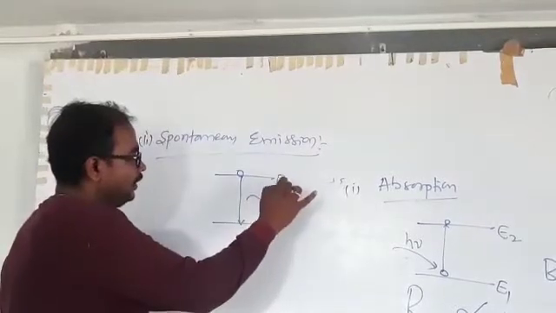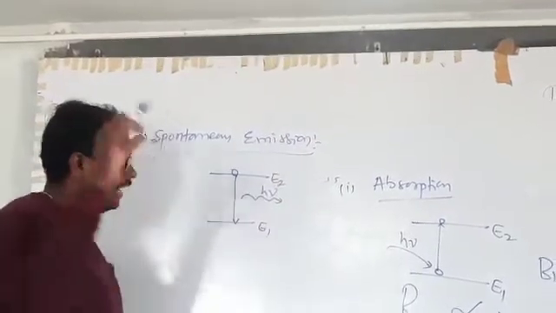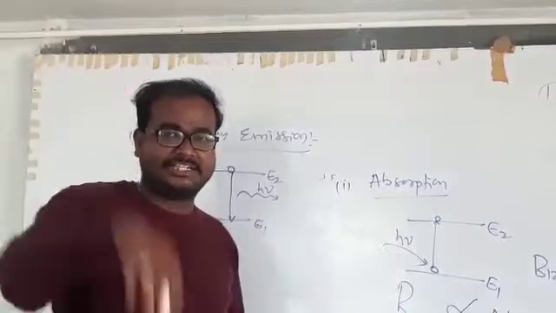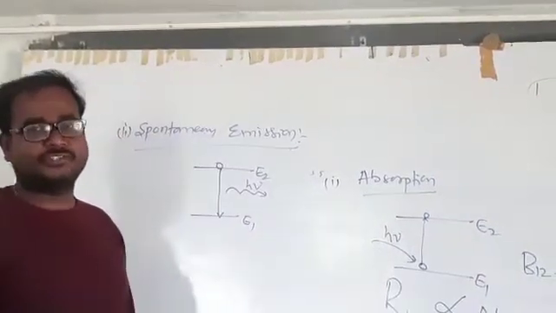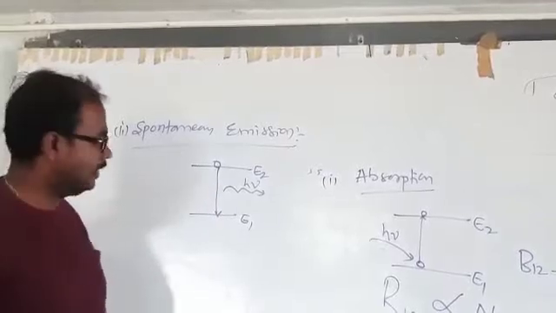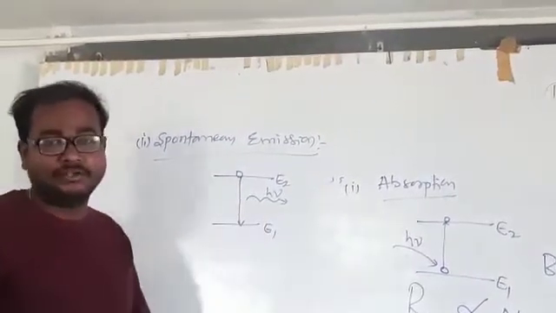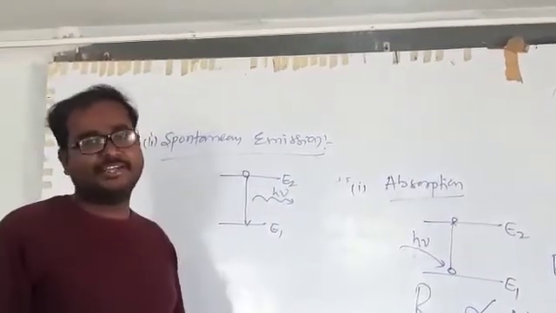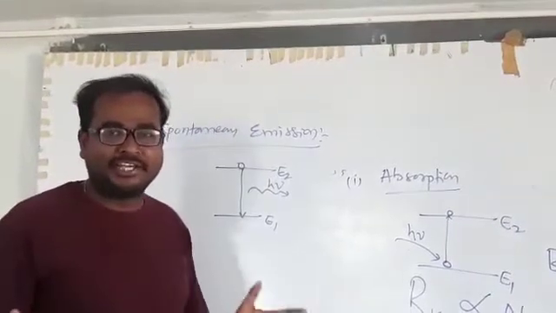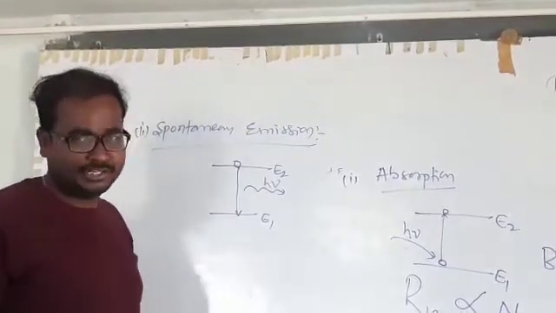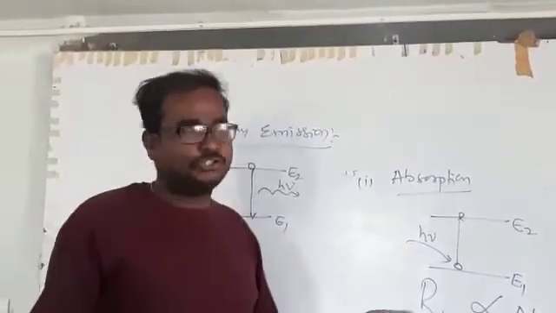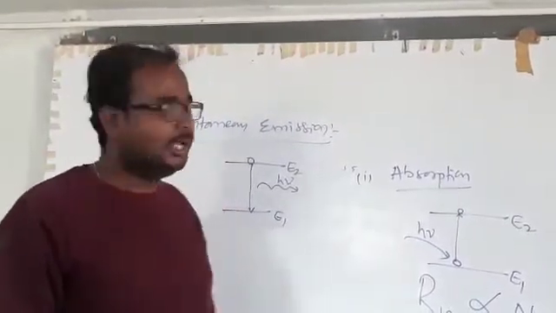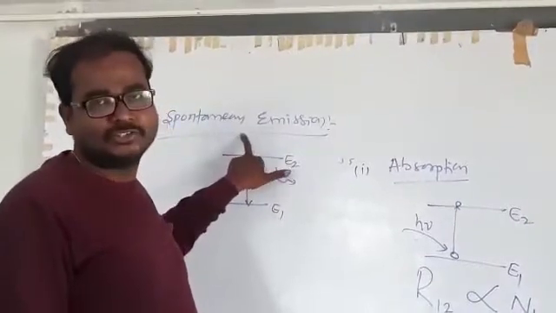E1 is the ground state, E2 is the excited state. So the atom present in the excited state returns to the ground state by emitting some energy. This process is known as emission. And since it is returning to the ground state by itself, this process is known as spontaneous emission. And this is independent of external energy. You don't need to supply any external energy for this spontaneous emission process to occur.